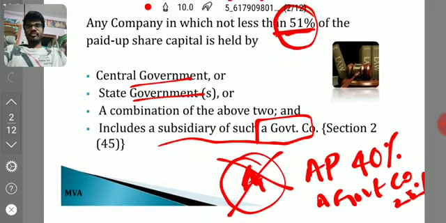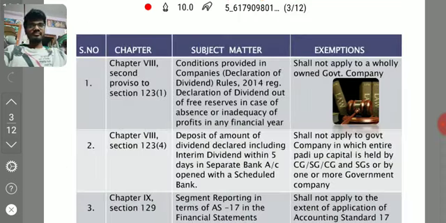Coming to our main topic, the exemptions given, we'll go one by one. We have chapter 8, chapter 9, chapter 10, chapter 11, chapter 12, chapter 13, covering dividend, accounts, audit, appointment and qualification of directors, board meetings, and managerial remuneration. In these chapters, there are many exemptions given to government companies. We'll discuss them one by one.